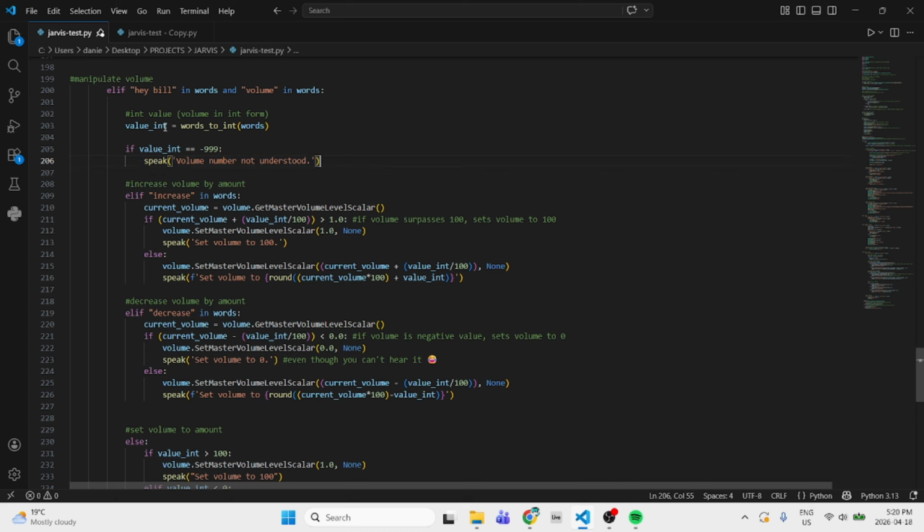Okay, and now if I said, hey Bill, increase the volume by 20, right? They'll see, oh, there's increase in here. So basically they'll do this thing. Or if I said decrease the volume, it would detect decrease in the words. And if it didn't detect any of those, we're just going to assume they said, hey Bill, set the volume to blah, blah, blah, right? So just set it to a specific value.